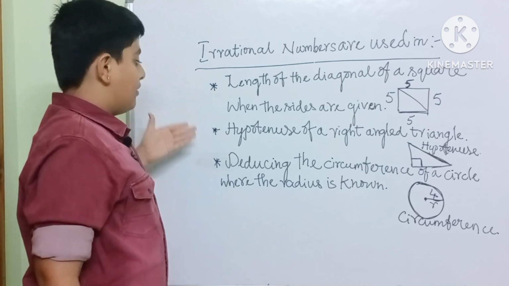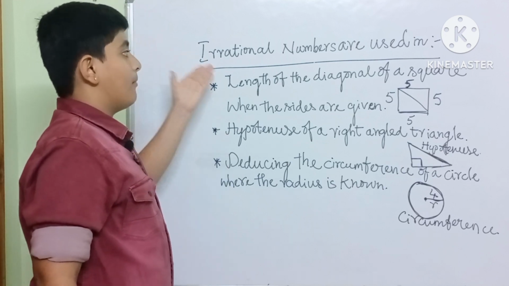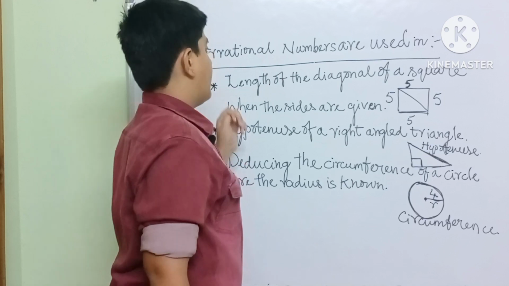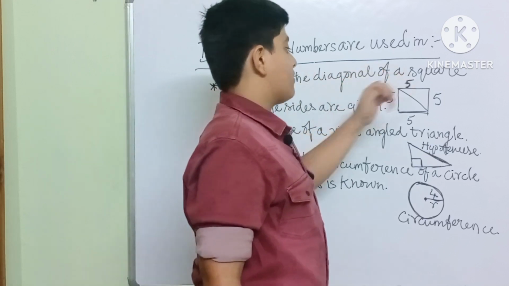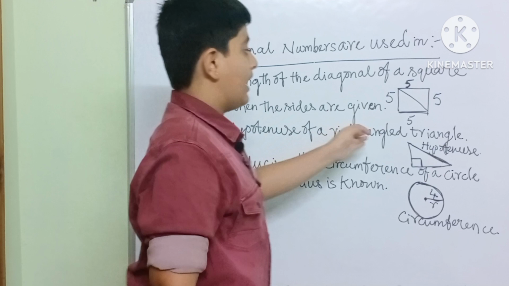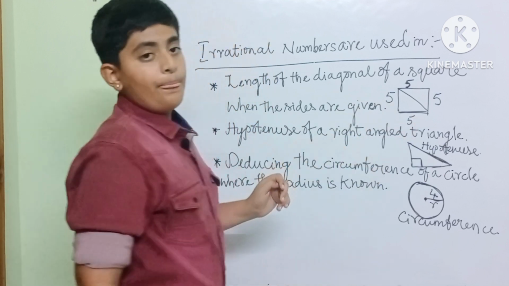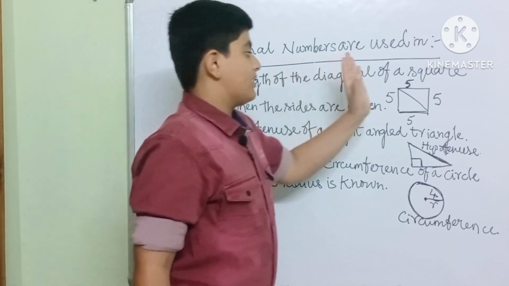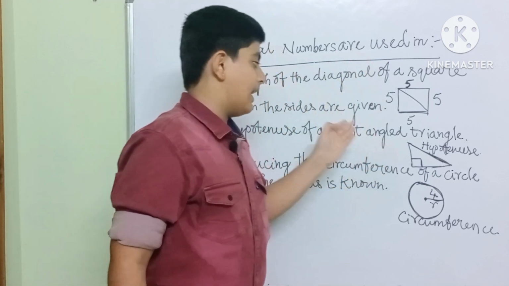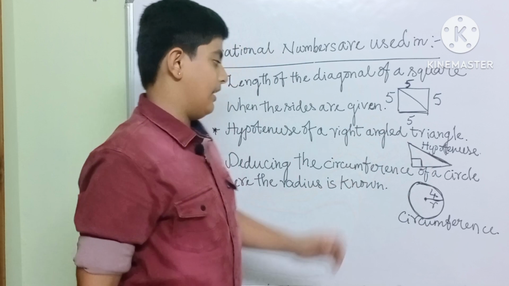These are the three uses in which irrational numbers are used: finding the length of the diagonal of a square, the hypotenuse of a right angle triangle, and the circumference of a circle. The first one is the square, the second one is the right angle triangle, and the third one is the circle.